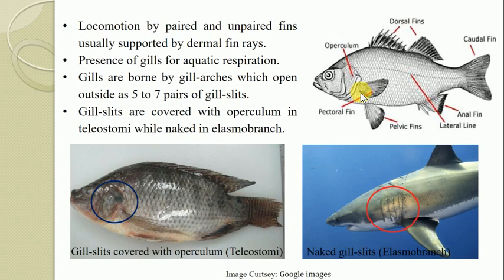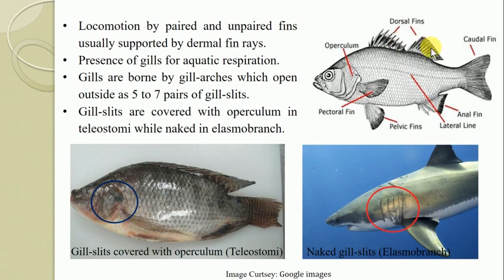Pectoral fins are located in the pectoral region, while pelvic fins are located in the pelvic region. So in addition to these paired fins, there are some unpaired fins or median fins also. According to the position, if they are located on the dorsal side, they are referred to as the dorsal fin.